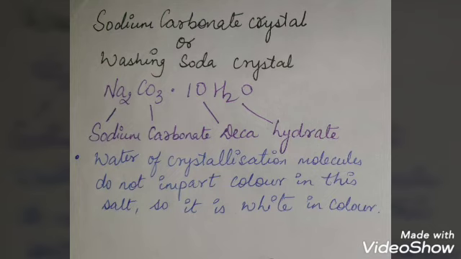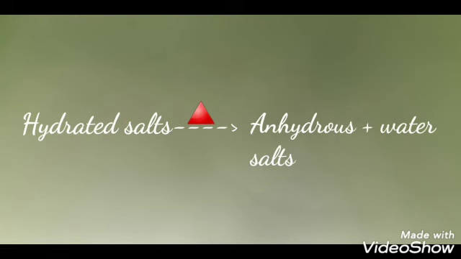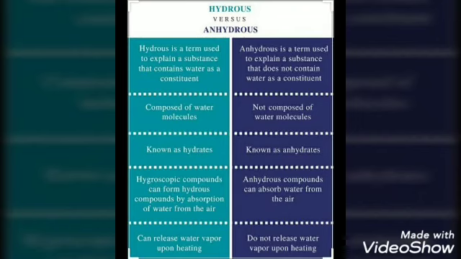Let us see what happens when hydrated salts are heated strongly. Children, when these salts are heated strongly, they lose their water of crystallization, and by losing water of crystallization, the hydrated salts lose their regular shape and color and become colorless, powdery substances. The salts which have lost their water of crystallization are called anhydrous salts. Therefore, the anhydrous salts have no water of crystallization.